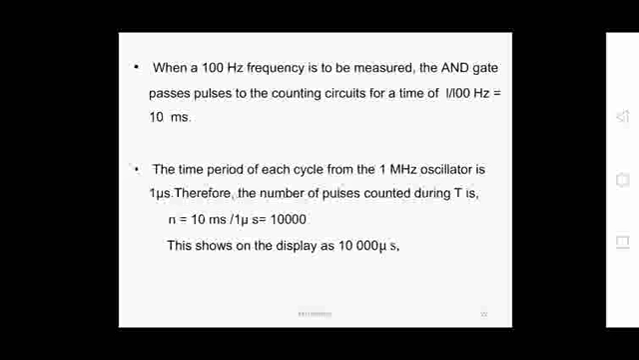So we have to divide: the number of pulses counted during this time period will be equal to 10 milliseconds by 1 microsecond. Whatever the low frequency is, we are converting it into time, which corresponds to 10 milliseconds, and the 1 megahertz crystal oscillator gives a 1 microsecond time period. Dividing 10 milliseconds by 1 microsecond, we get 10,000. So the display shows 10,000 microseconds.